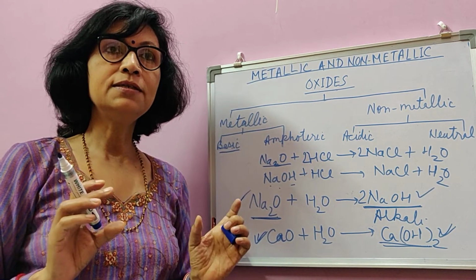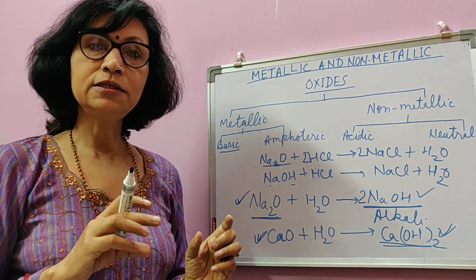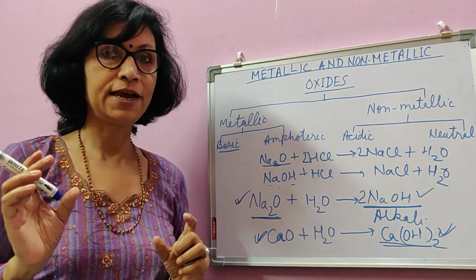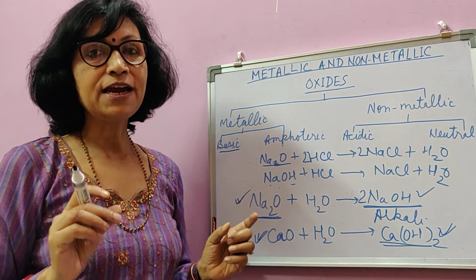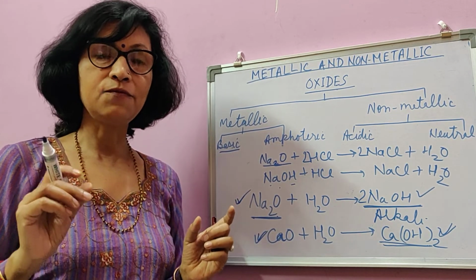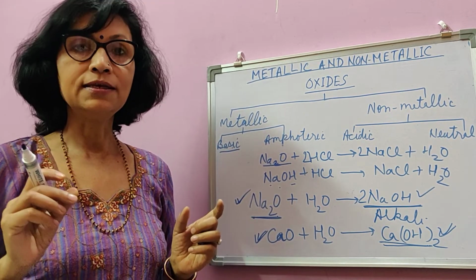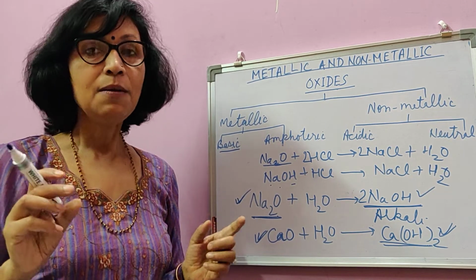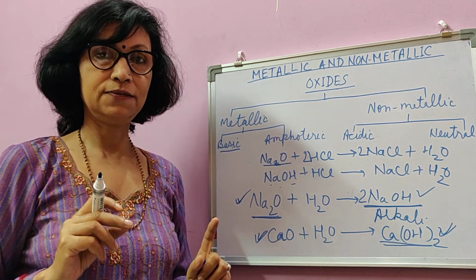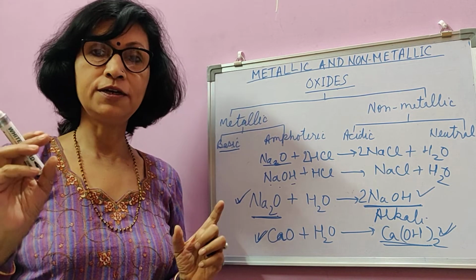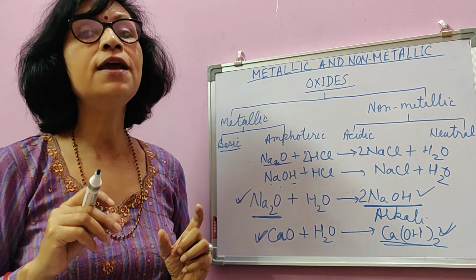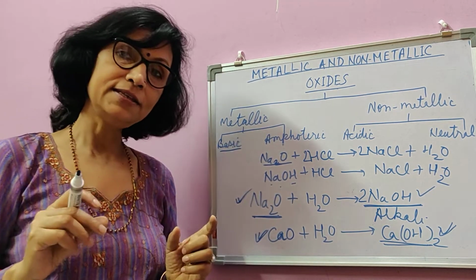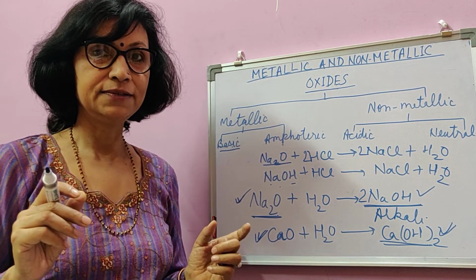The summary is that metallic oxides or metallic hydroxides which are basic by nature, meaning which react with acid to form salt and water as the only product, are said to be bases. But only those bases which are soluble in water so that they dissolve in water to form the corresponding hydroxide are said to be alkalis.